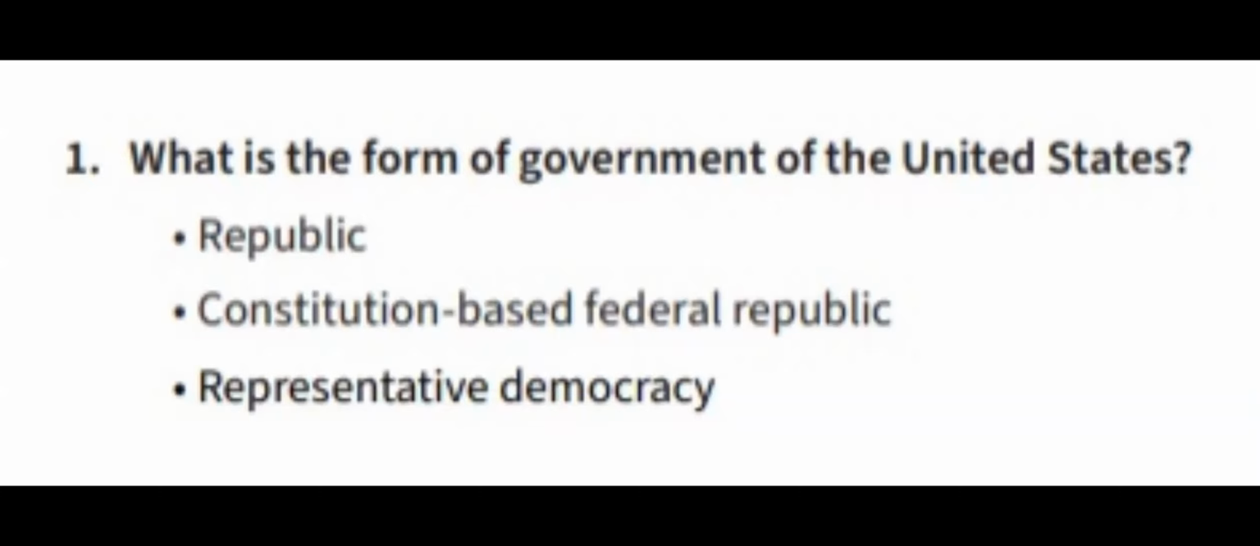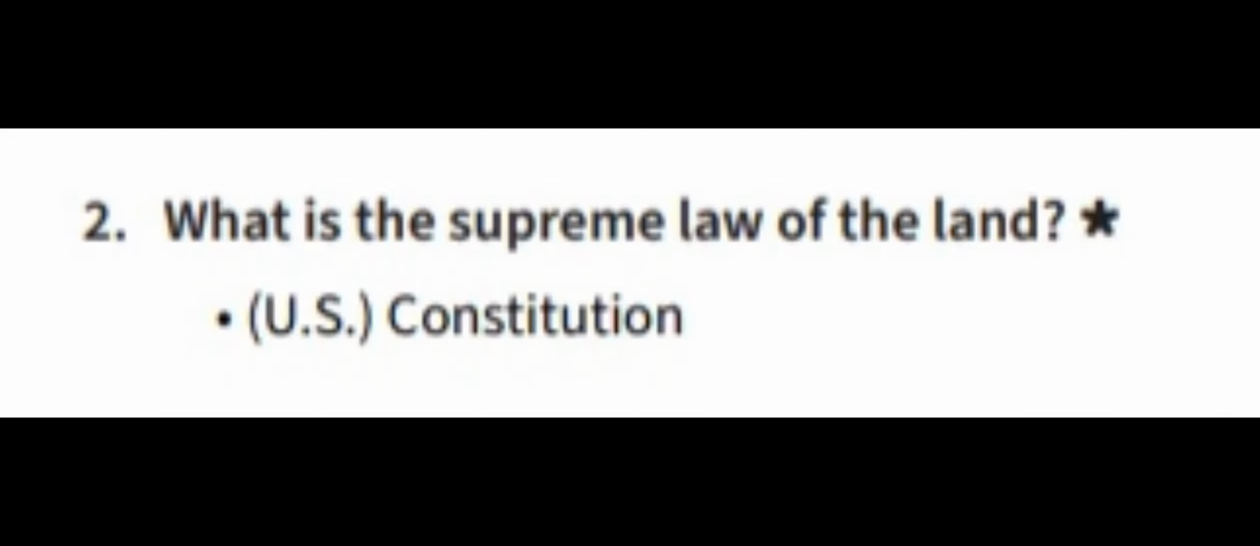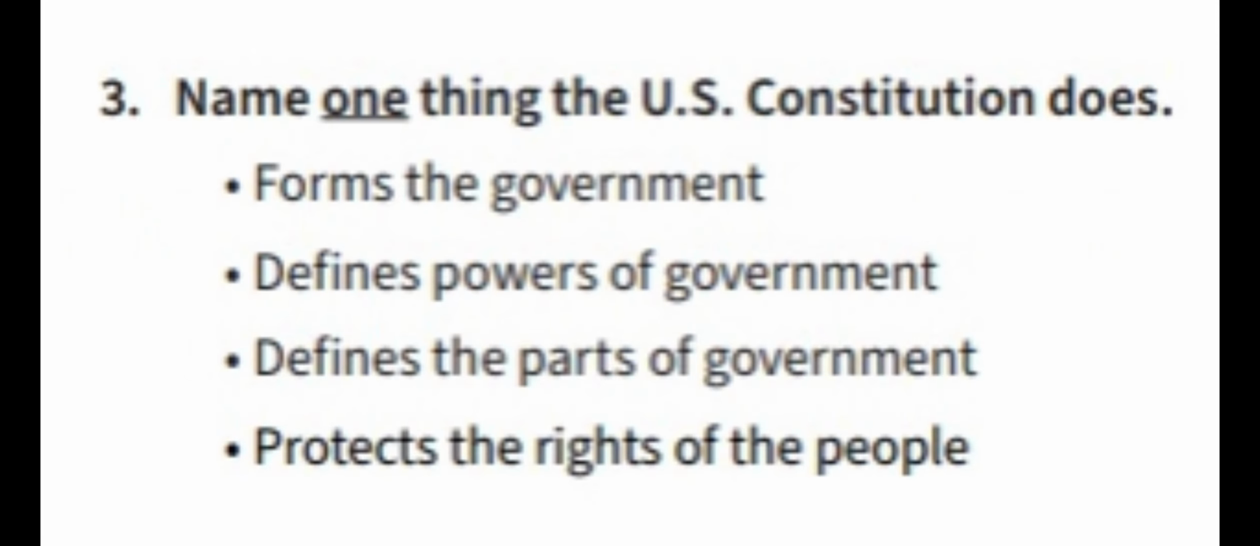1. What is the form of government of the United States? Republic. Constitution-based federal republic. Representative democracy. 2. What is the supreme law of the land? The U.S. Constitution. 3. Name one thing the U.S. Constitution does. Forms the government.